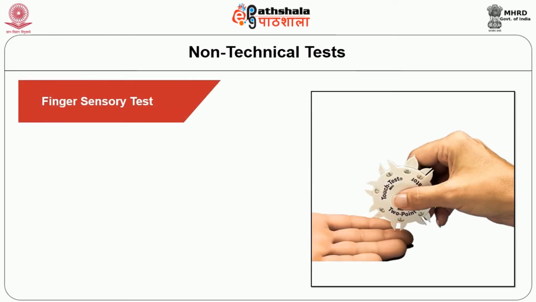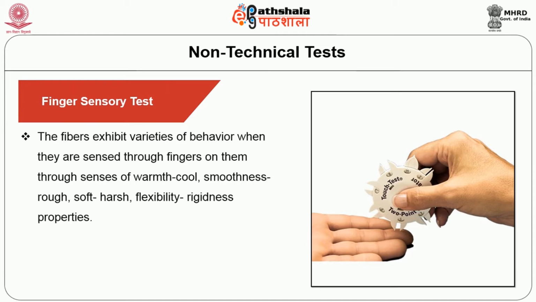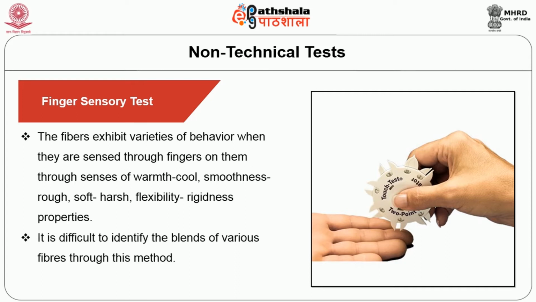Under this topic, we are going to see first the finger sensory type, under which the fibers exhibit a variety of behavior when they are sensed through fingers, through senses of warmth to cool, smoothness to rough, soft to harsh, flexibility to rigidness, properties of fibers. The feeling test is explained below. However, it is difficult to identify blends of various fibers through this method.